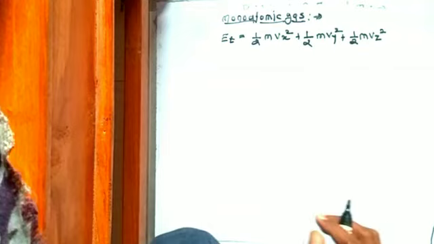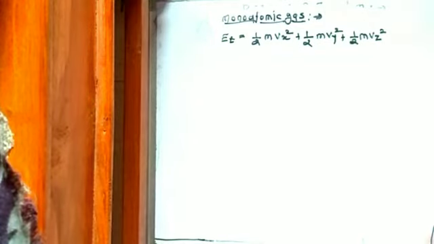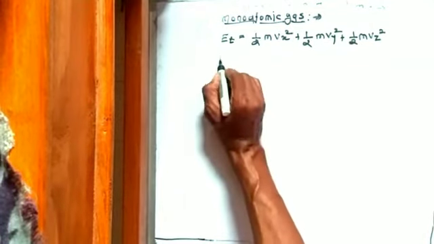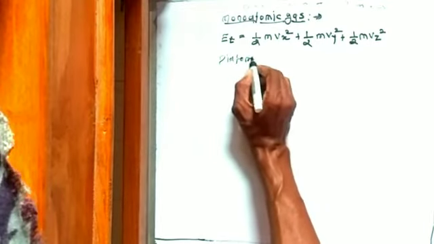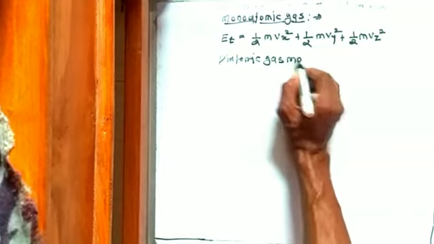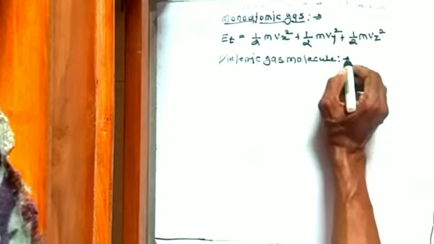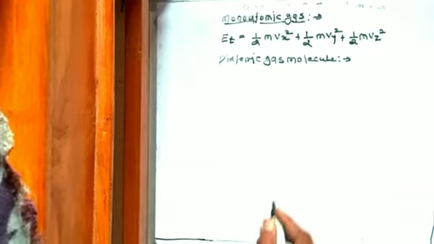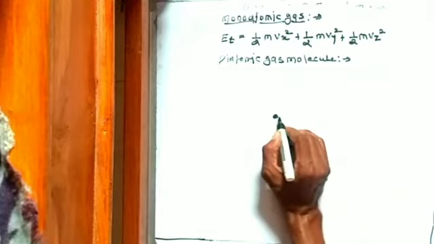But what about the diatomic gas molecule? We know that a diatomic gas molecule is made up of 2 atoms which are fixed together like a dumbbell shape.